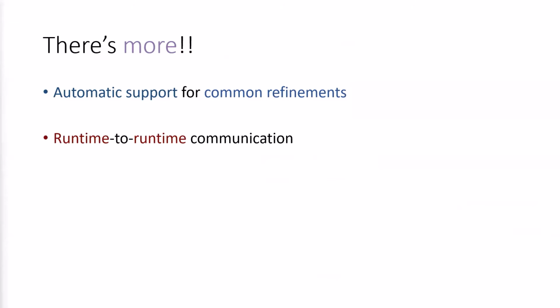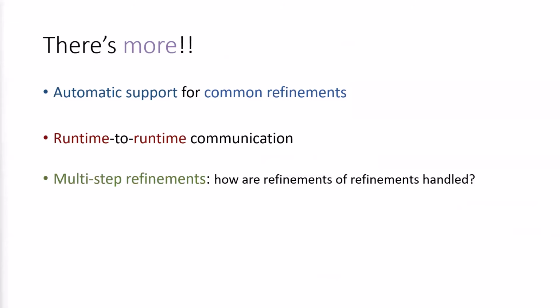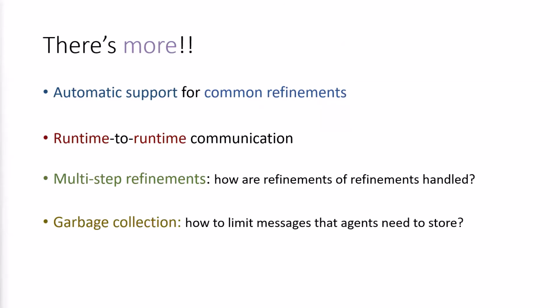There are many interesting parts of Escher that I did not get to in this talk. These include wrapper agents that Escher provides that can take the implementation of an agent and deploy replicated or sharded refinements automatically. How Escher handles agent discovery and runtime-to-runtime communication. How Escher handles tagging and merging with multi-step refinements. How Escher provides garbage collection so that the inboxes and outboxes of agents do not grow indefinitely. And how we would provide support for legacy services so that they can be deployed with Escher gradually.